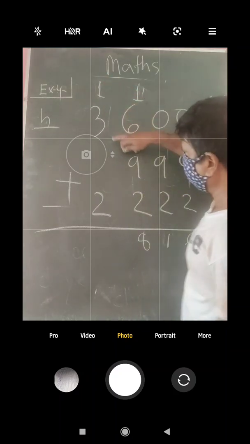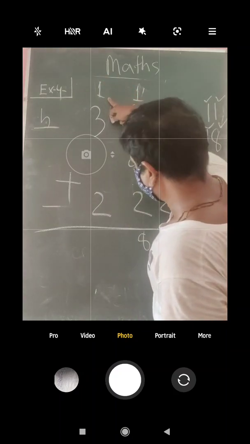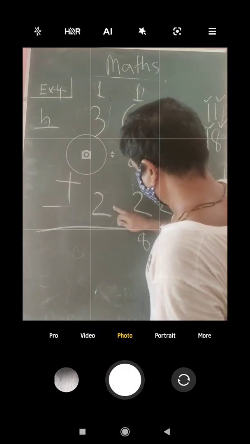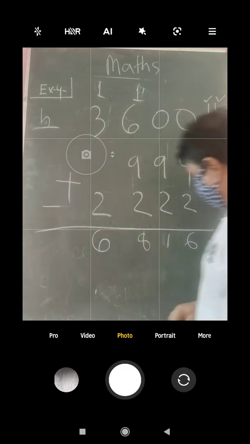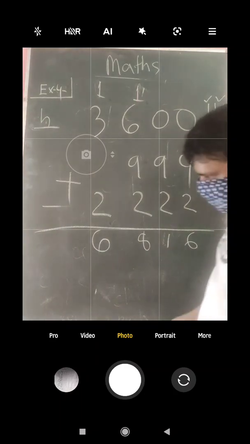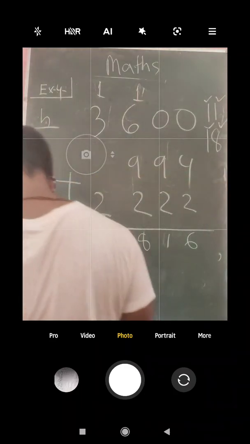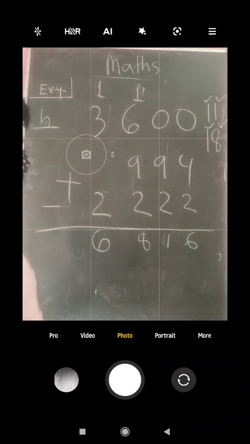So we will add 3 plus 1 is equal to 4. Here is nothing, so 4 plus 2 is equal to 6. So this is your answer. Like this way you have to do the other maths. My point is, it is very simple. Do it in the same manner that I have shown you now.